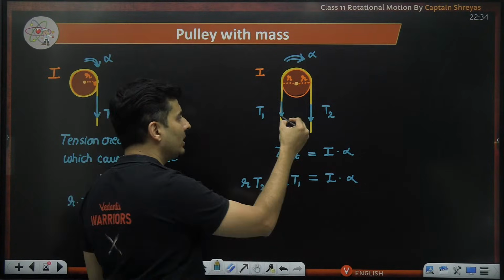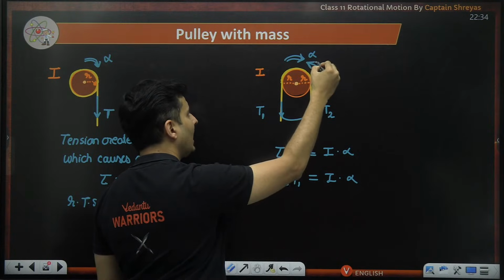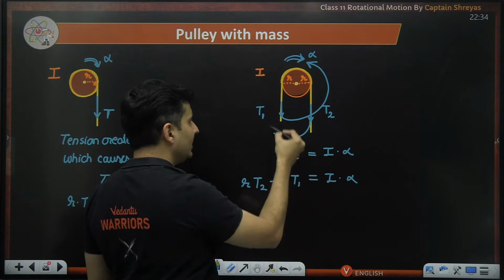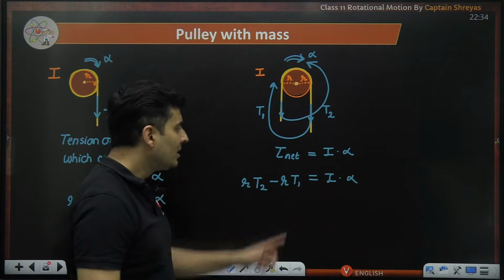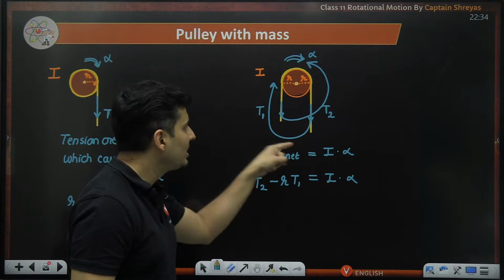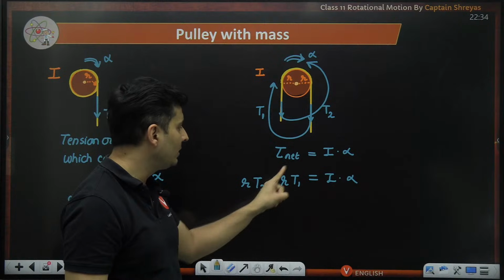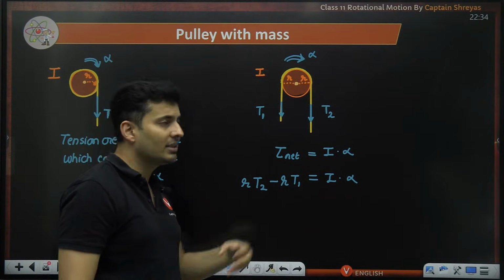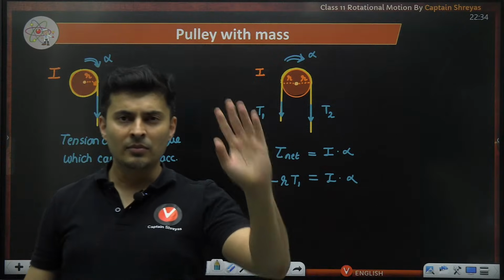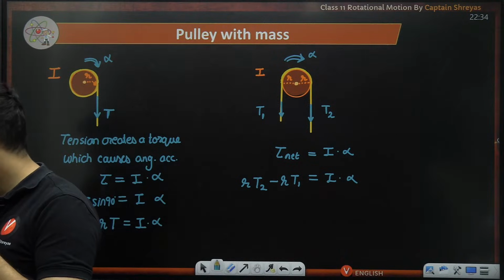Why negative R into T1? Because this tension will create anti-clockwise torque, while this tension will create clockwise torque to help alpha. So alpha is clockwise. So whichever torque is clockwise, that will be positive. This torque by tension 1 is negative because it is in the opposite direction. Is this understood, guys? Everyone?